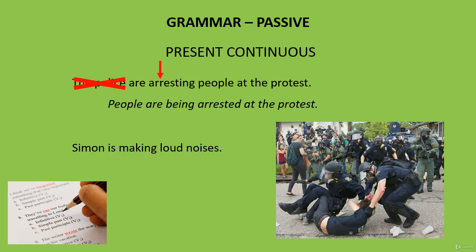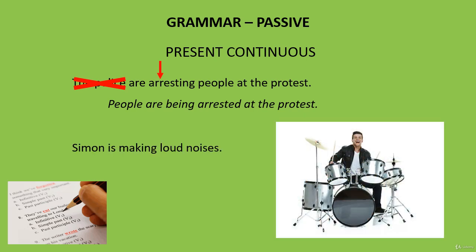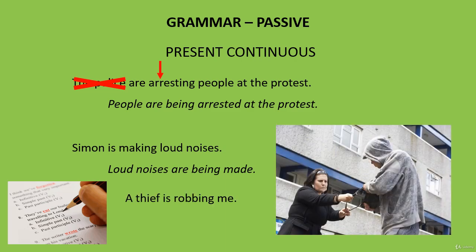Try this one. Simon is making loud noises. The object is loud noises. We lose Simon. Is making is present continuous. That becomes are being for loud noises, which is plural. The past participle of make is made. Loud noises are being made. Try this one. A thief is robbing me. I am being robbed.